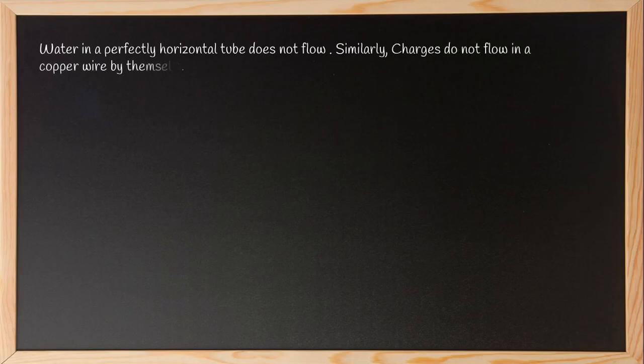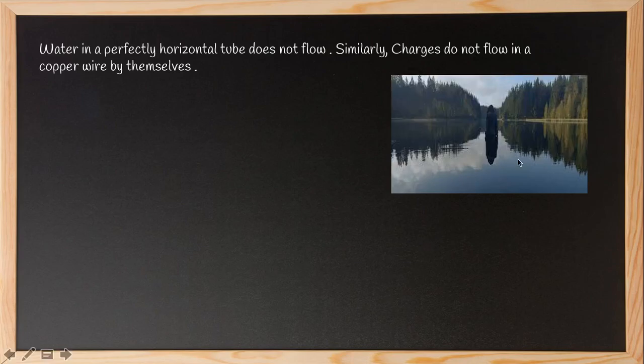Water in a perfectly horizontal tube does not flow. Similarly, charges do not flow in a copper wire by themselves. If you observe a horizontal tube or a canal, the water doesn't flow. This is a horizontal canal, so there is no movement of water. The water is perfectly stagnant. Likewise, even in horizontal copper wires, charges don't flow by themselves.